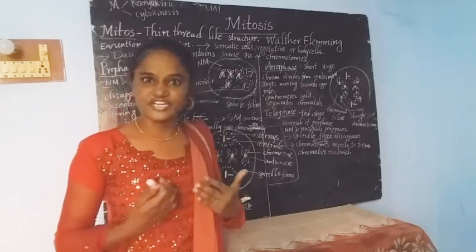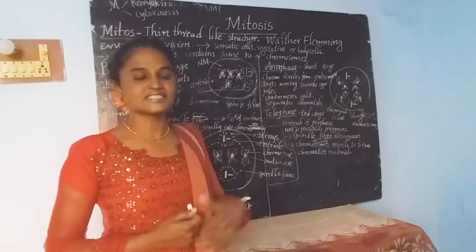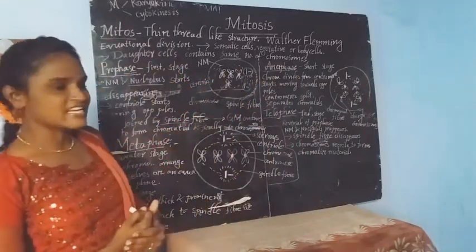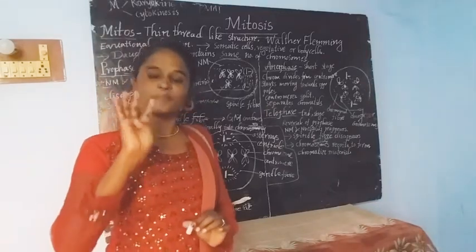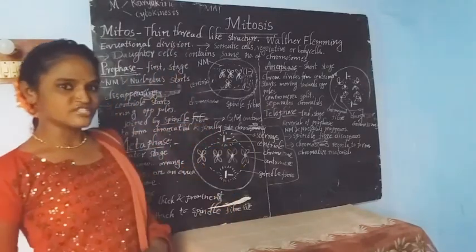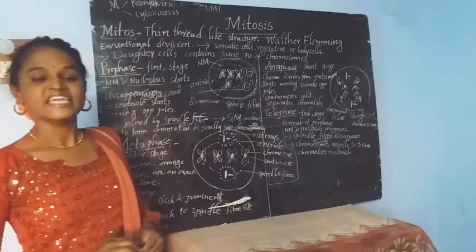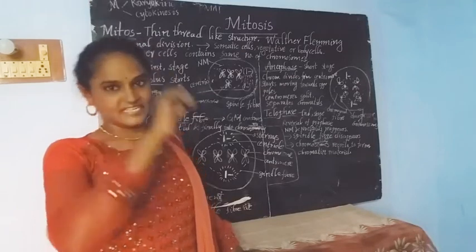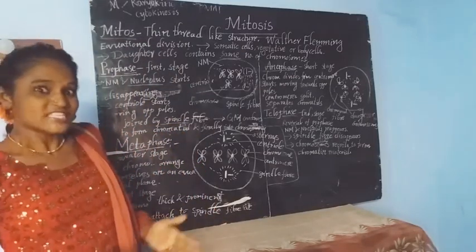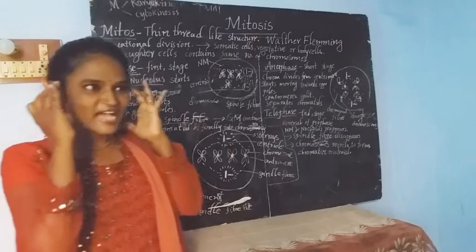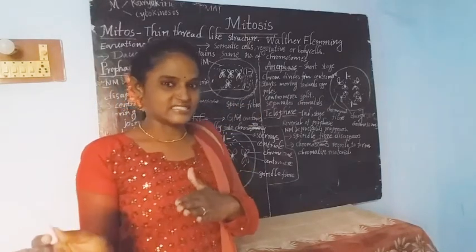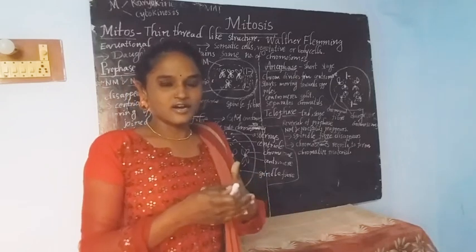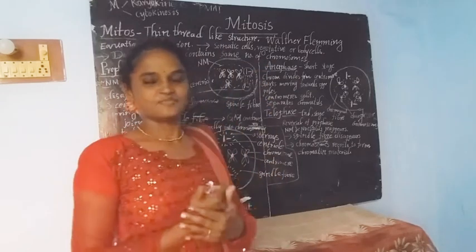In our body we have different types of cells. In those body cells, mitotic cell division occurs, and this mitotic cell division occurs in 4 phases. First we are going to discuss karyokinesis. It involves 4 phases. What are they? PMAT. What is that PMAT? You just imagine like this, PMAT Chirala. You just imagine this, then in order you will be able to write.